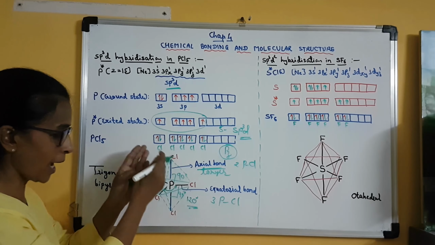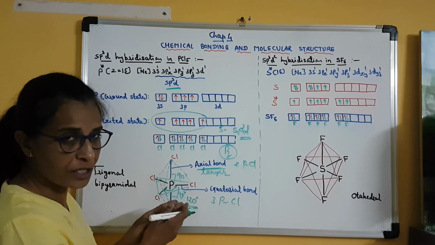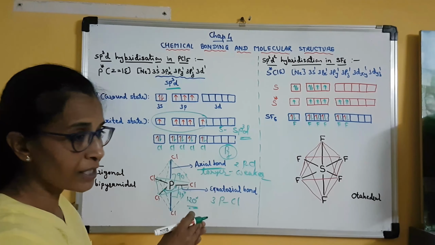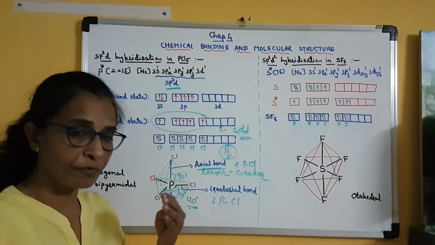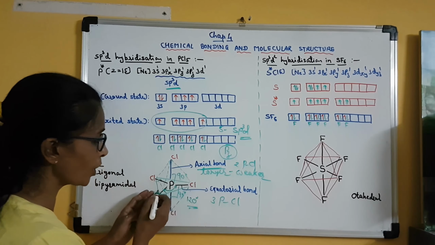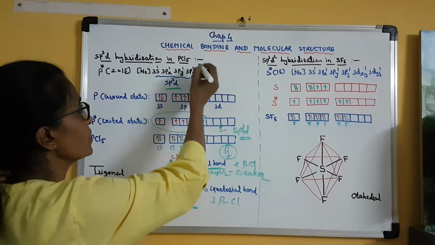So both the axial bonds will be longer than the equatorial bonds, and if the bond is longer then it will be weaker also. Clear? The larger the bond length, the weaker the bond. So compared to the 3 equatorial bonds in PCl5, the 2 PCl axial bonds are longer and weaker, and that is why PCl5 is a reactive molecule. Clear? So these axial bonds are responsible for the high reactivity of PCl5.